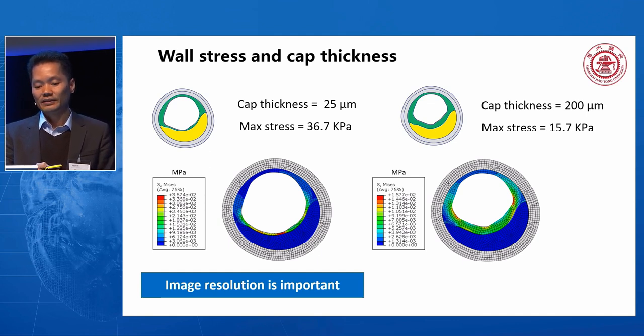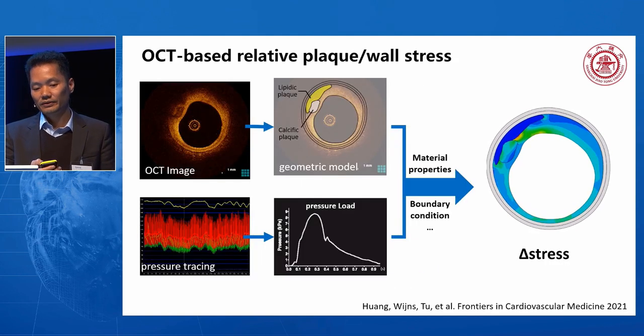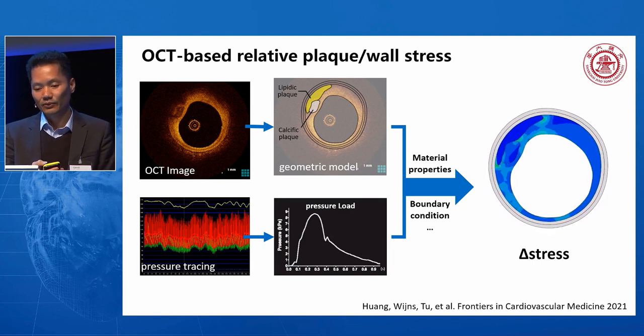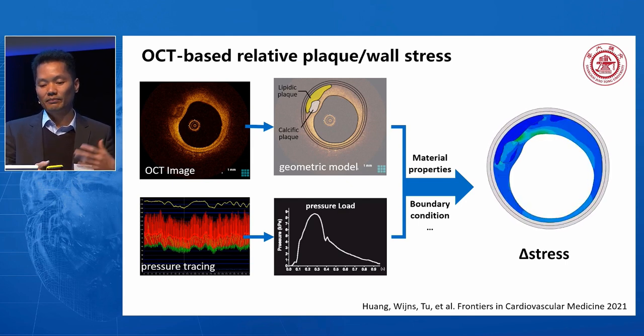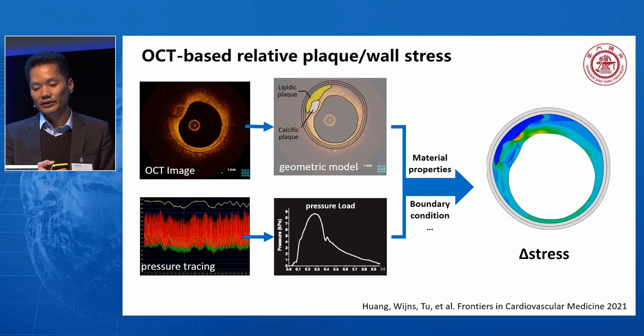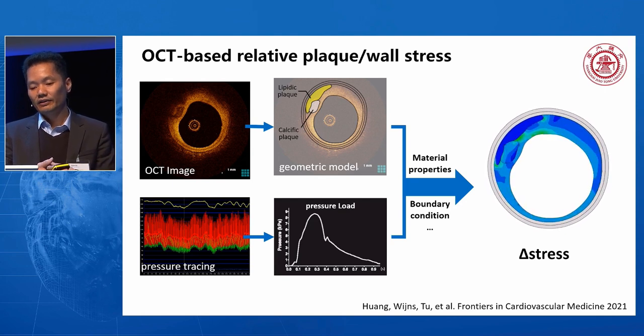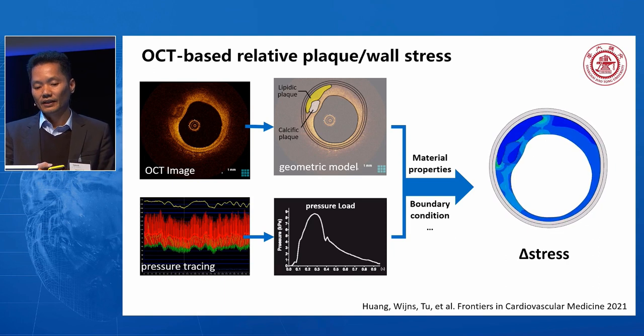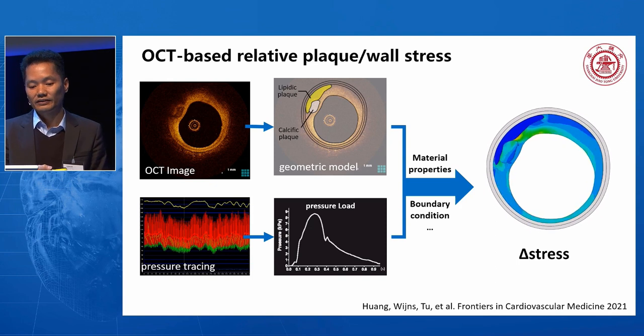So OCT probably is better in this perspective for the thin cap thickness. It also shows that the thinner cap thickness will increase the stress and increase the chance of rupture. So using OCT, we propose a methodology to calculate the plaque stress. It's not absolute plaque stress, it's relative plaque stress. It's actually the interaction between cardiac contraction, blood pressure, and also plaque composition. So you can calculate in detail at every location the stress, the delta stress, using the combination of OCT and also pressure tracing, including the OFR technology that we developed to get the pressure at every location.